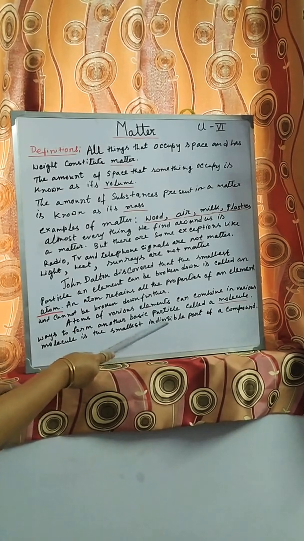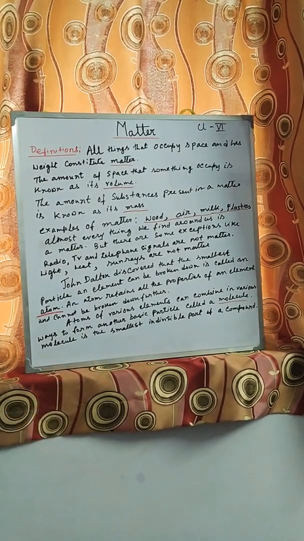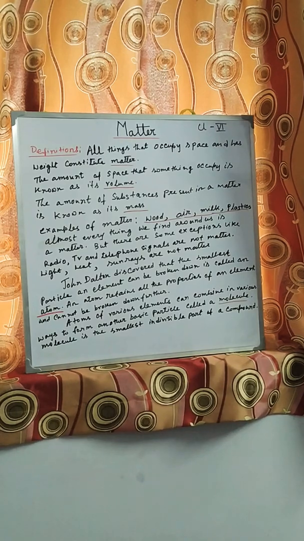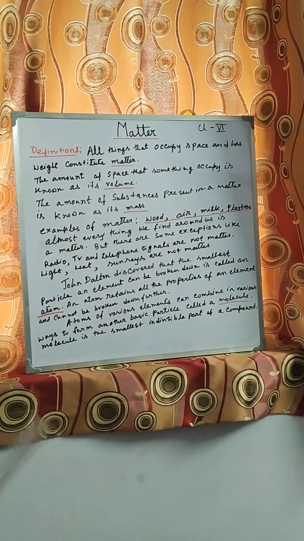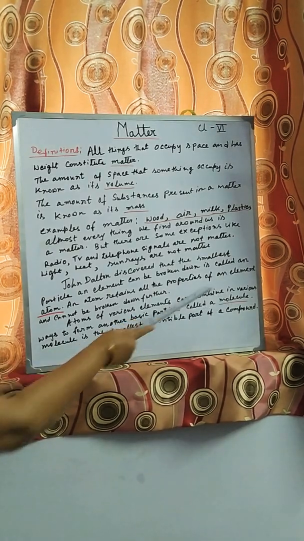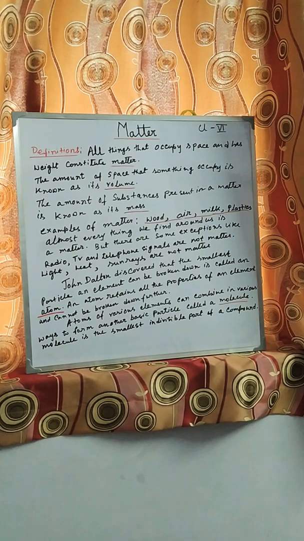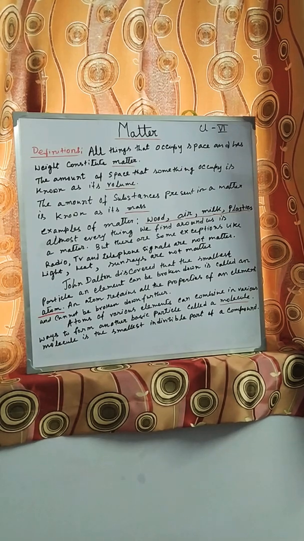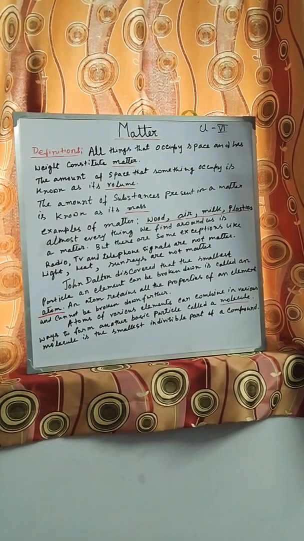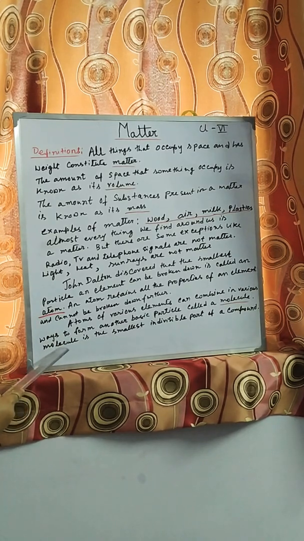Indivisible means that when this last part is broken down, the molecule will change into atoms, because a molecule is made up of atoms only. So the last particle that is a part of a compound, we call a molecule.